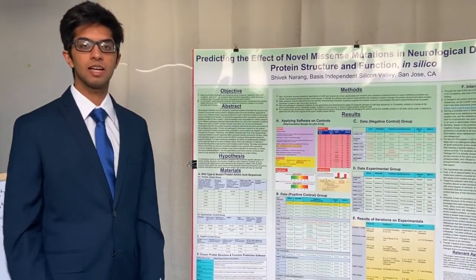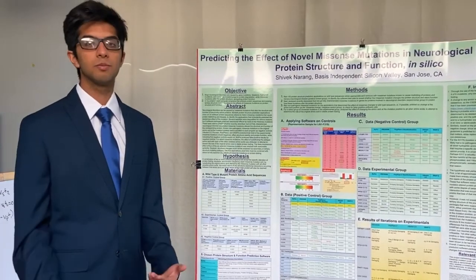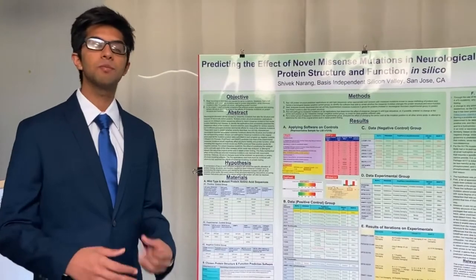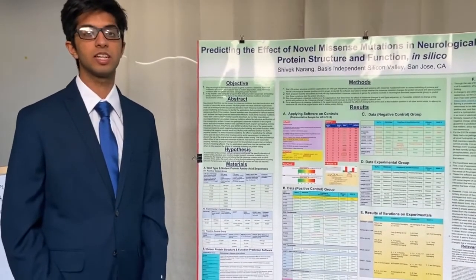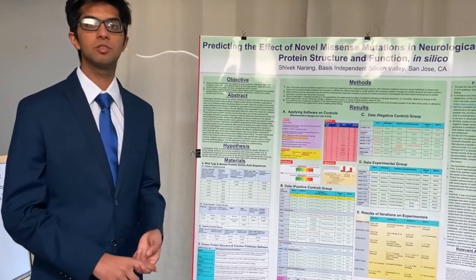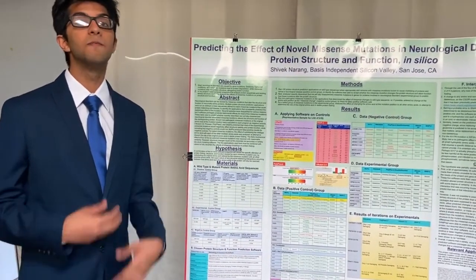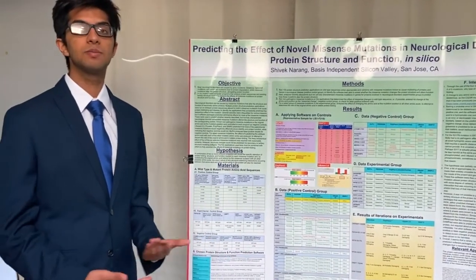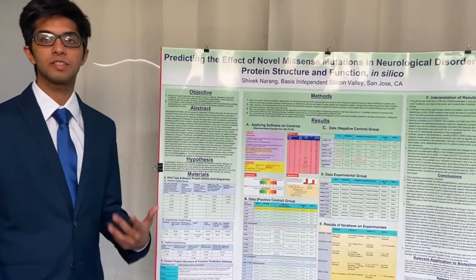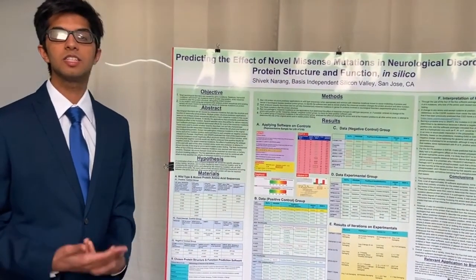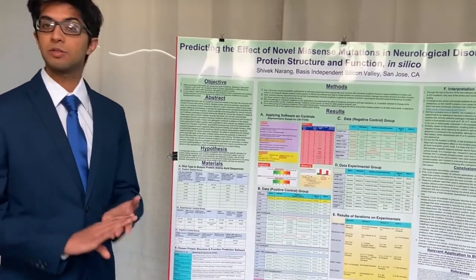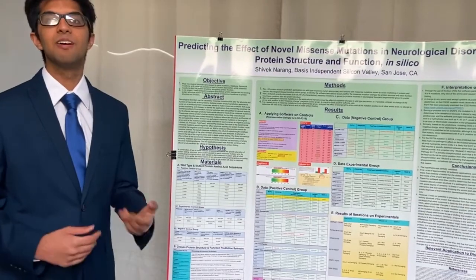What happens currently in wet labs is that they first figure out where the mutation is, what the missense mutation is, but then it takes them around 6 months to figure out how that mutation causes a change in protein structure and folding. In those 6 months, they conduct various wet lab tests and assays, and it's really time consuming and really expensive because keep in mind, there are multiple mutations for a disease, and for each of these mutations they have to conduct various tests to figure out how it causes a change in protein. So I wanted to use computer models, which is in silico, to see if I can make a prediction about the change in conformational structure in a much quicker and cost-effective way, without having to spend too much time.